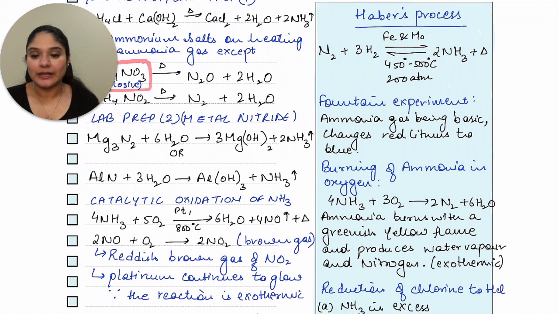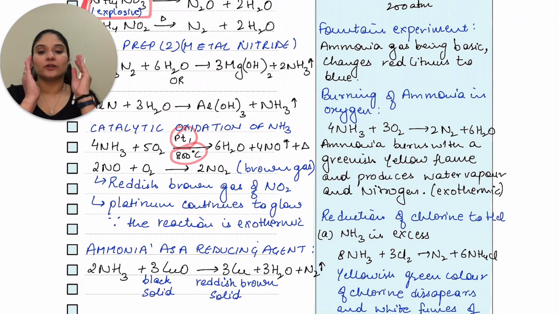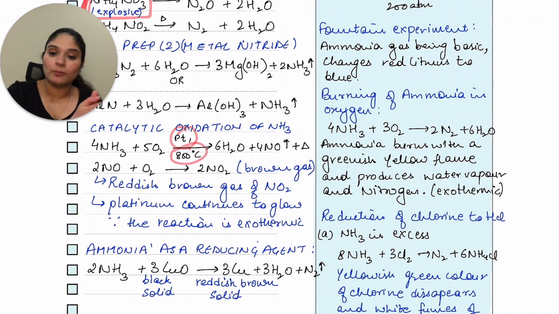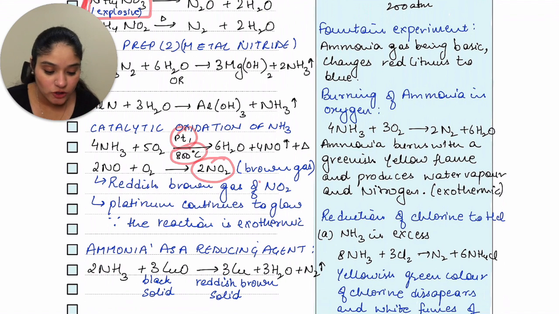Okay. Now let's move to the next one, that is catalytic oxidation of ammonia. So you have ammonia and you are adding oxygen to it. When you add oxygen to it in the presence of platinum at 800 degrees Celsius, you end up getting water plus NO plus heat. This NO combines with oxygen again and gives you NO2, which is nitrogen dioxide, which is a reddish brown gas.